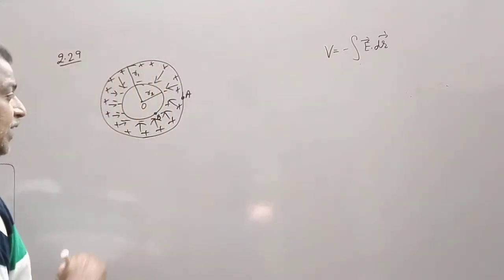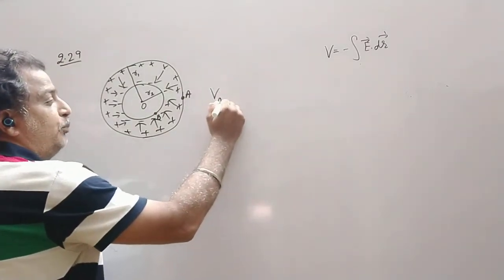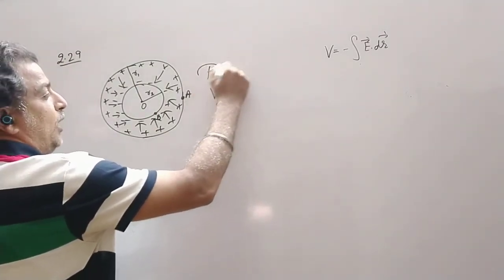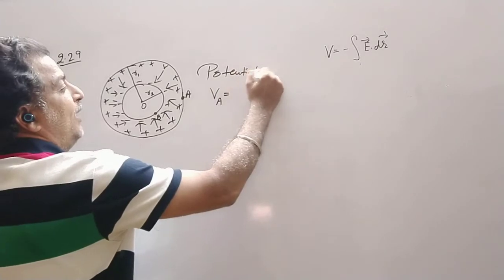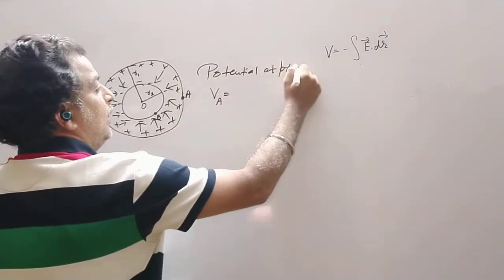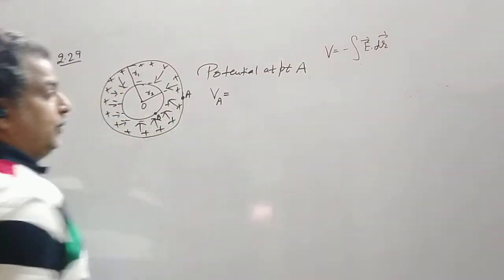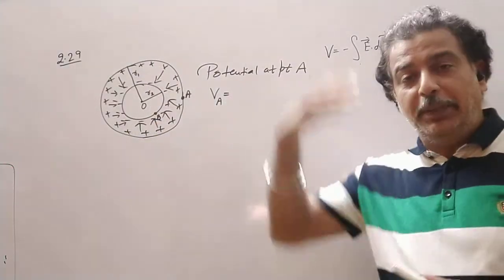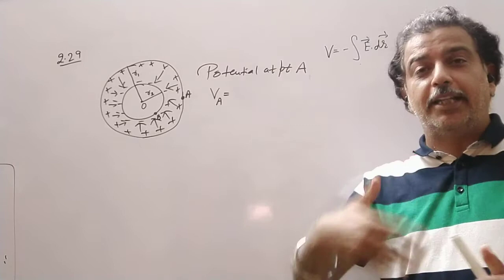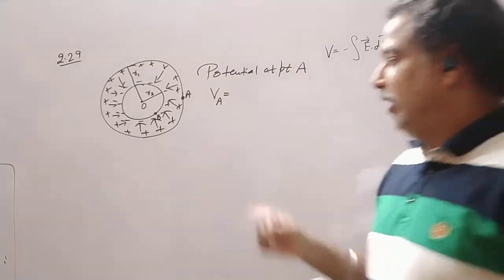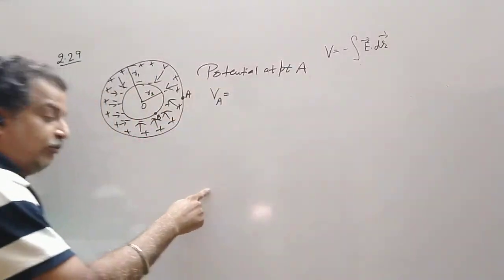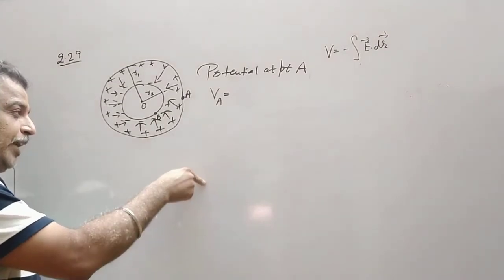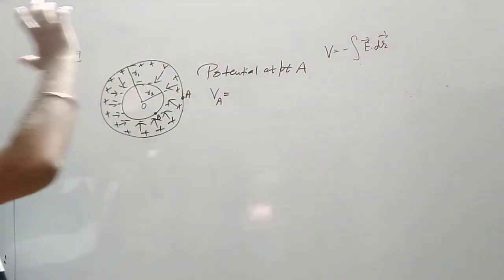Now see, when I say find the potential at point A, I mean do the work to bring a unit positive charge from infinity to that point against the field. So one test charge is at infinite distance, I am bringing it near and placing it here.